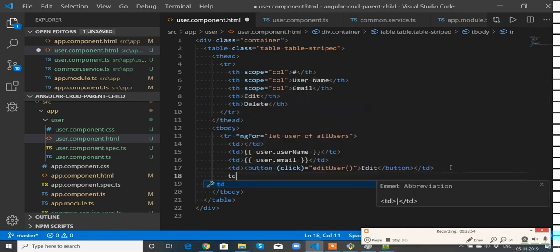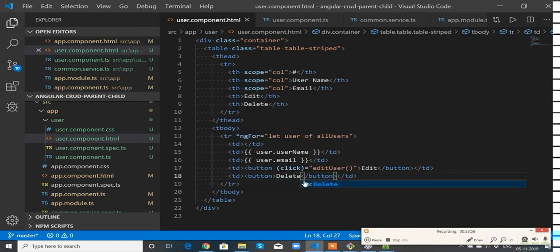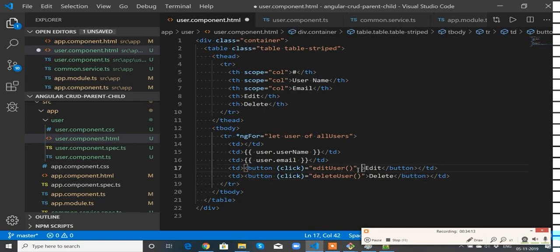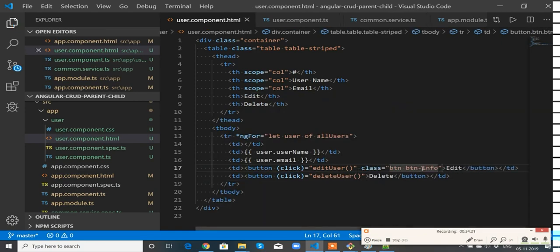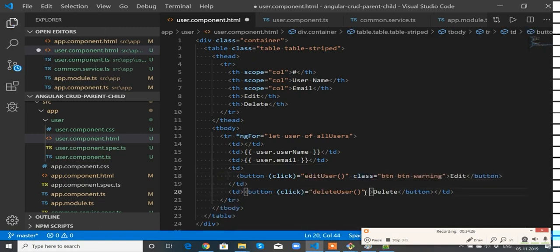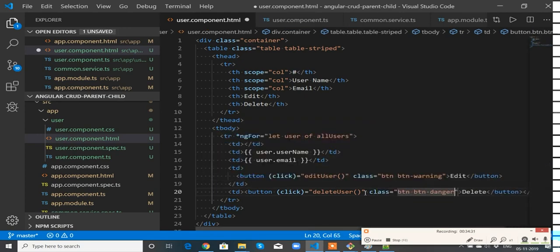One more td, button, delete, and when I click this, deleteUser. Perfect. And I think I need to add some bootstrap classes. Class btn-info, or let us have warning. Class btn-danger.